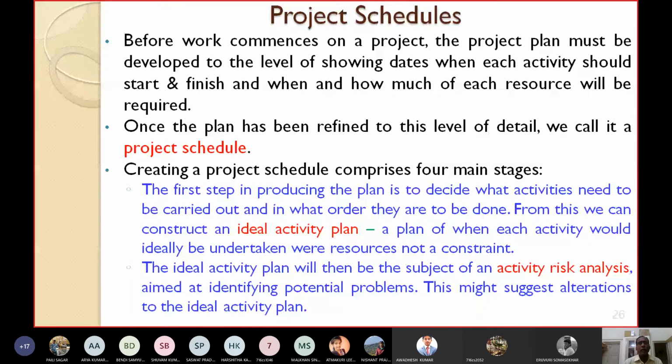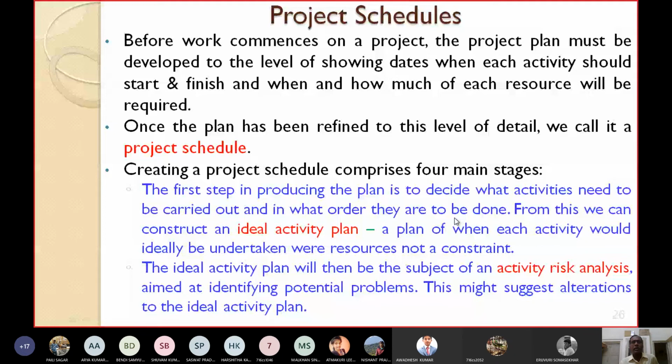So creating a project schedule comprises 4 main stages. What are the 4 main stages? First step is produce a plan. The first step in producing the plan is to decide what activities need to be carried out and in what order they are to be done. That is very important. This project consists of say 5 activities, and in which order they are to be performed, like first requirement analysis, then design, then coding, like that.